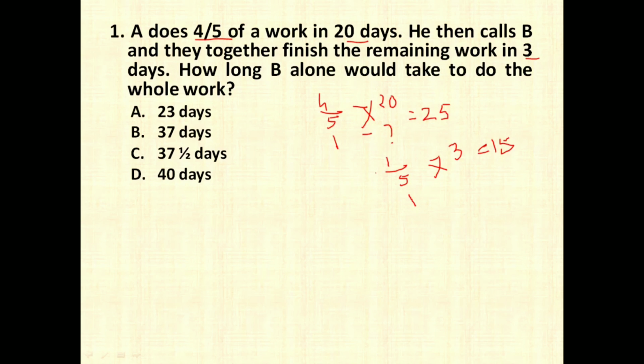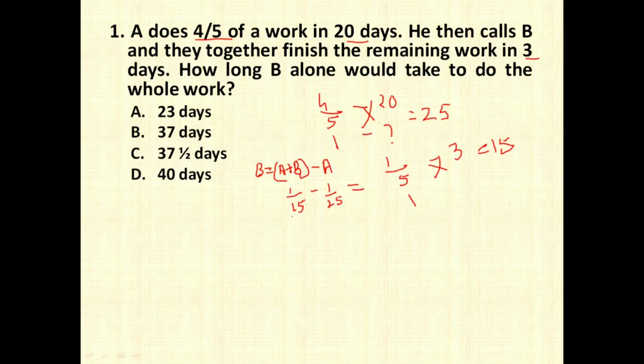So now B alone can do it in how many days? Very simple formula. If you have to find the work of B alone, in how many days he can do it, you have to use the formula A plus B minus A. A plus B together do the work in 15 days. If we convert it, it becomes 1/15 of the work every day, and A alone can do it in 25 days. If we convert it for 1 day's work, he does 1/25 of the work.